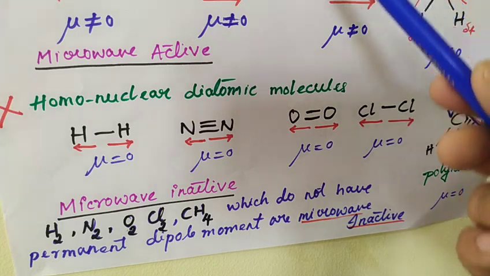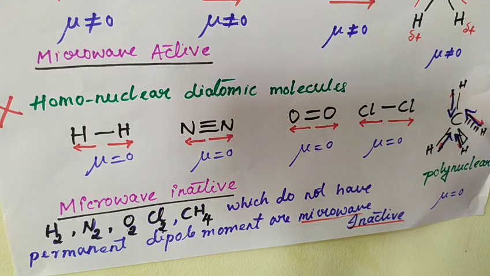What is the meaning of vector property? It has both direction and magnitude. Here the directions are not the same. They are moving in opposite directions while the magnitude is the same. The dipole moments will get cancelled here.